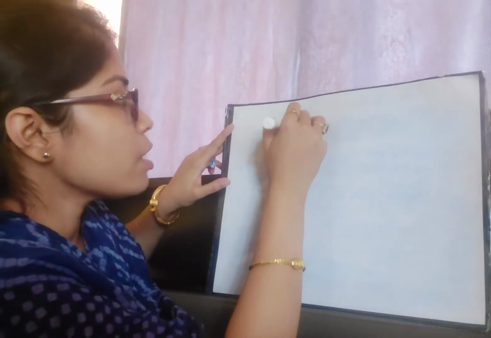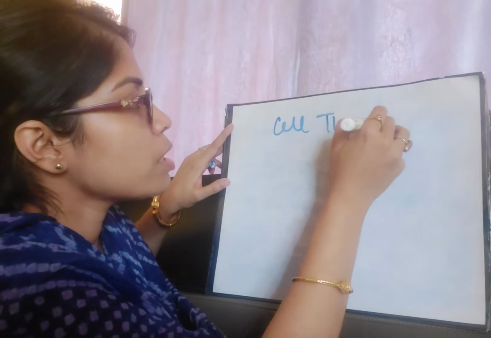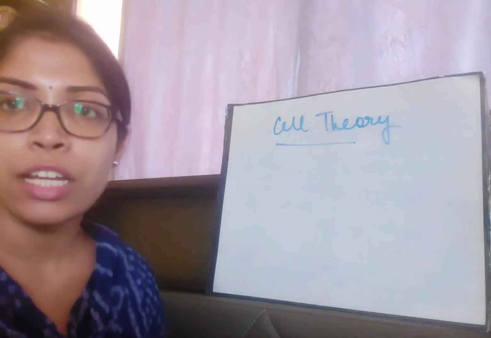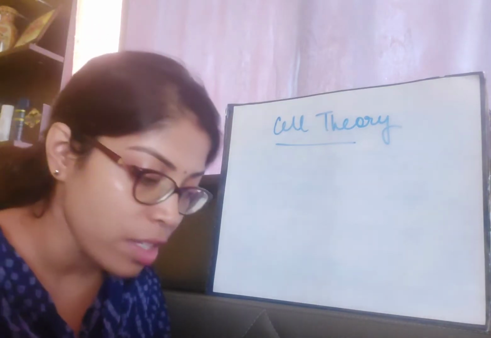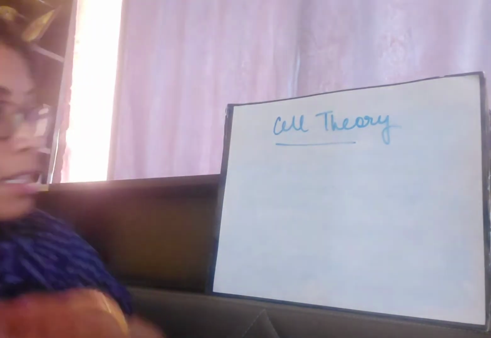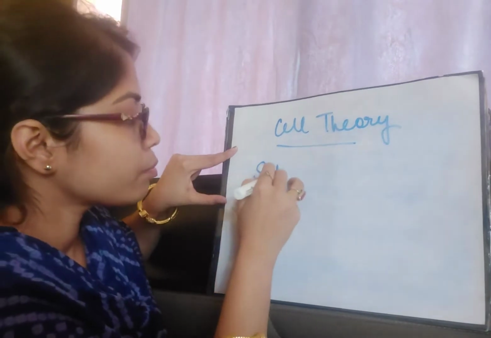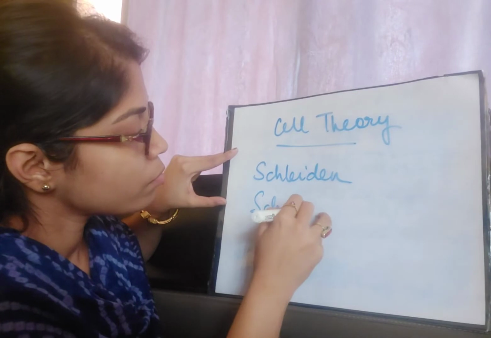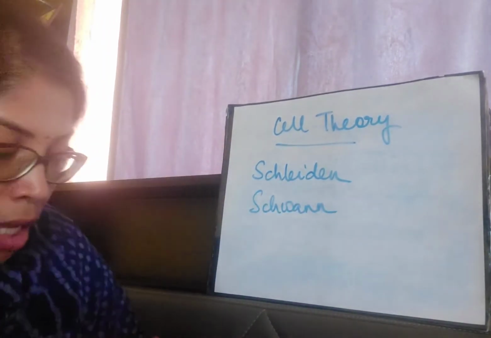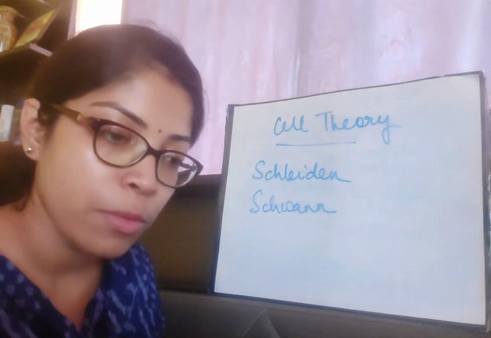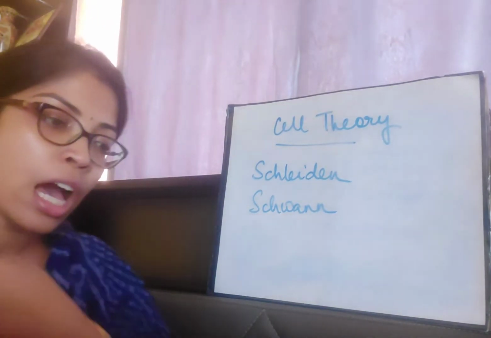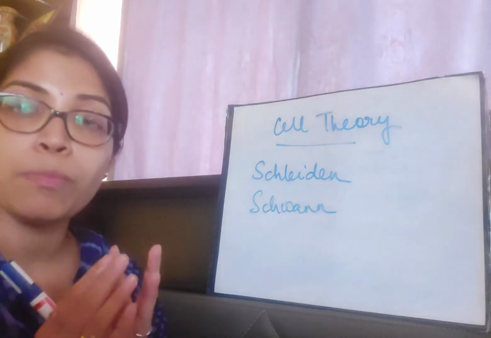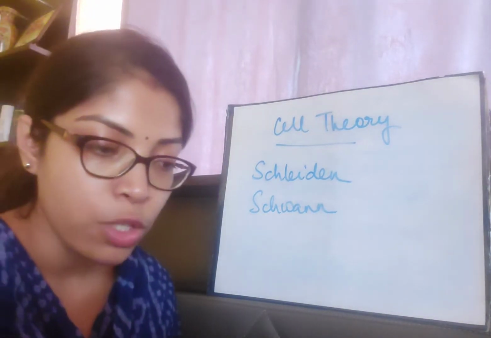Previously, while talking about the discovery of the cell, I told you that Schleiden and Schwann are the two scientists who gave the cell theory. So what is cell theory? Look into your book, page number 6.5, you will find the cell theory. It is given in certain points. You will find 2 points here.